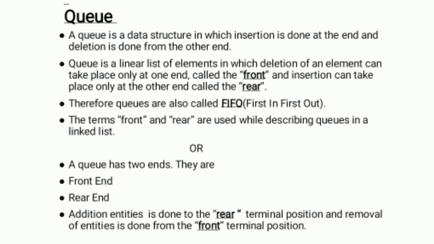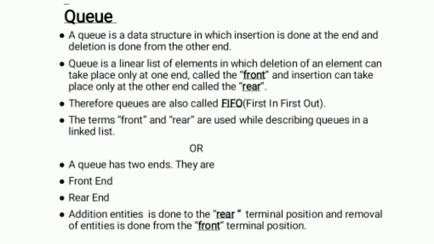The terms front and rear are used while describing queues in linked lists. A queue has two ends. They are called the front and rear ends. Addition of entities is done at the rear terminal position, and removal of entities is done from the front terminal position.